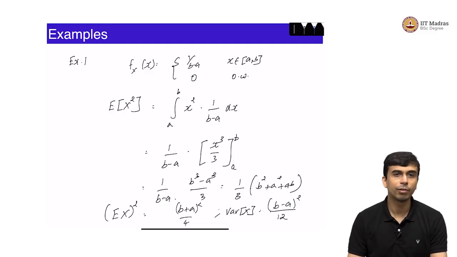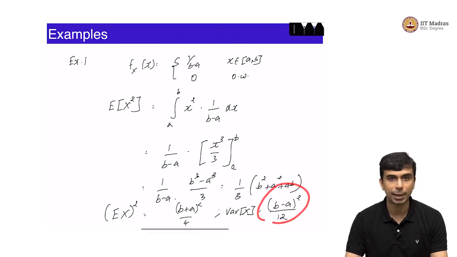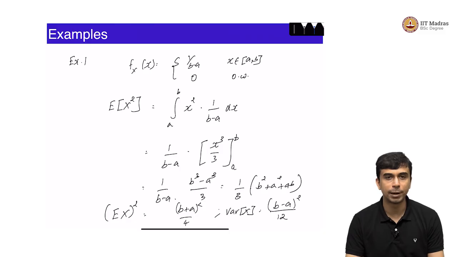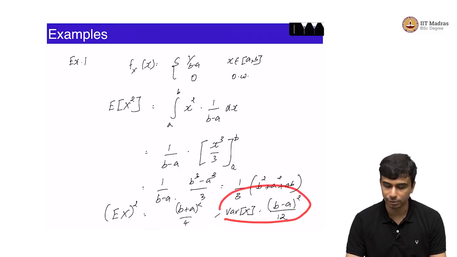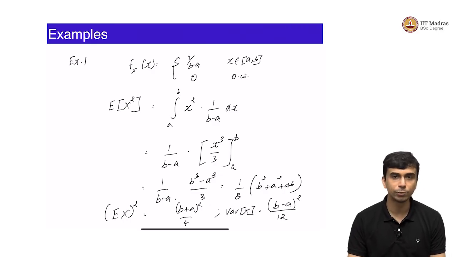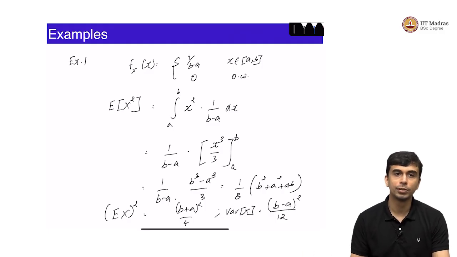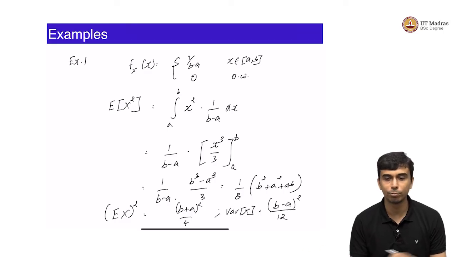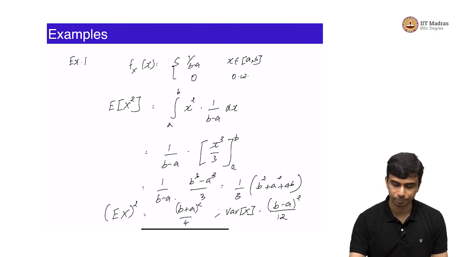Okay. So, I have mentioned variance as a measure of spread of the random variable around the mean, and this also kind of captures that, right. For uniform random variables, b minus a is exactly equal to the spread of this random variable, and variance of x is simply b minus a the whole squared by 12 for this particular case. In general also this is true, that is variance of a random variable measures essentially the spread. If you graph the density function of this, what is the width of the density function, right. How big a graph should you have for drawing this, that is given by the variance.